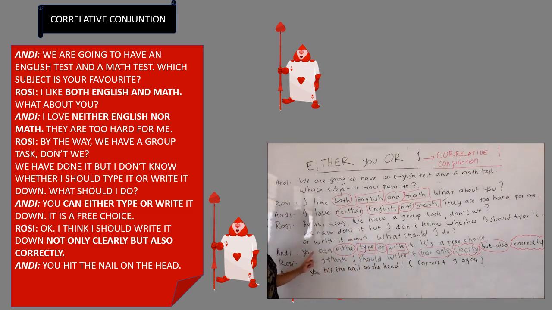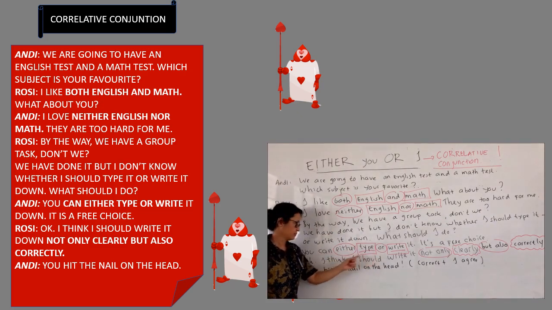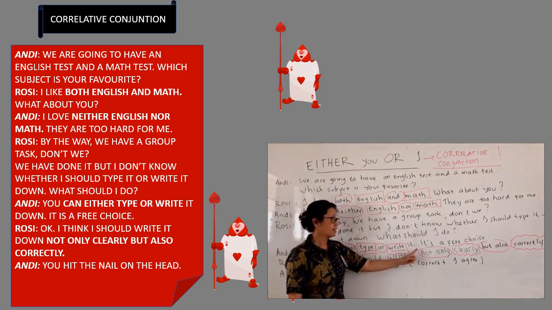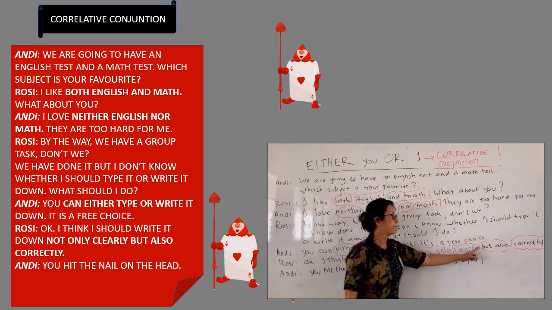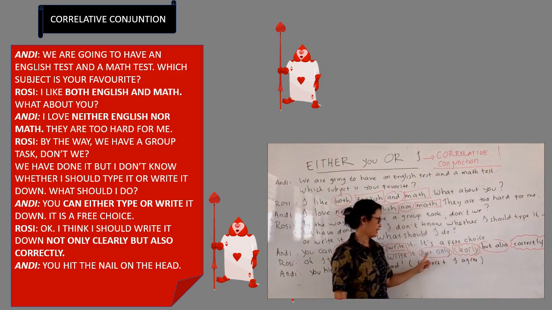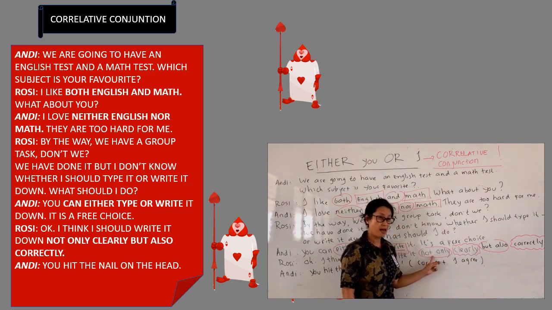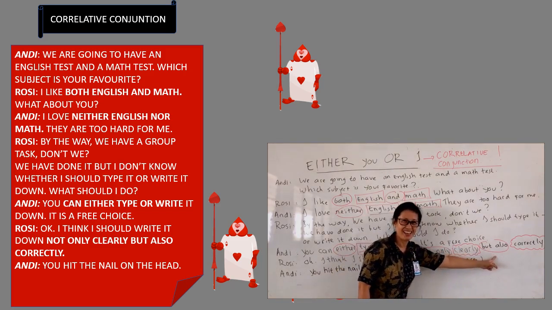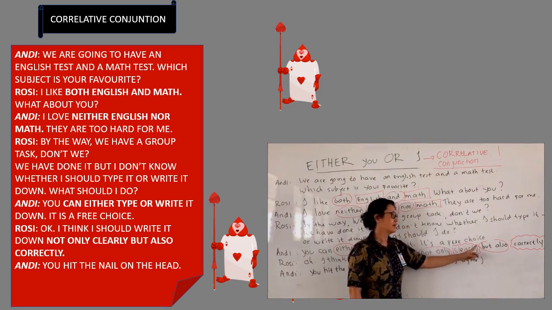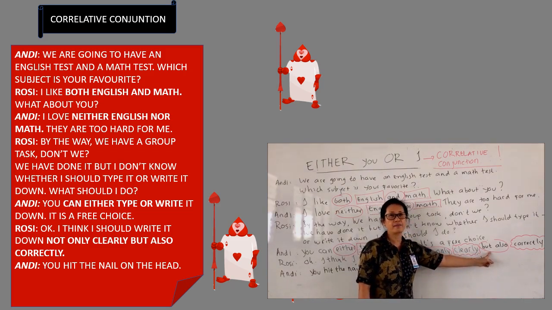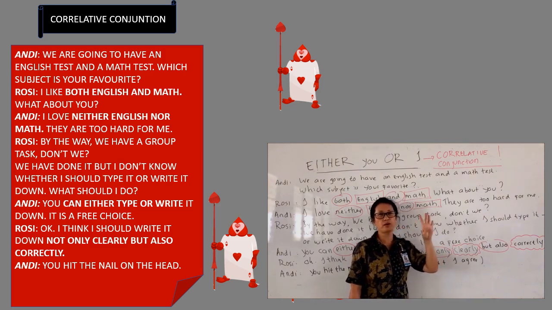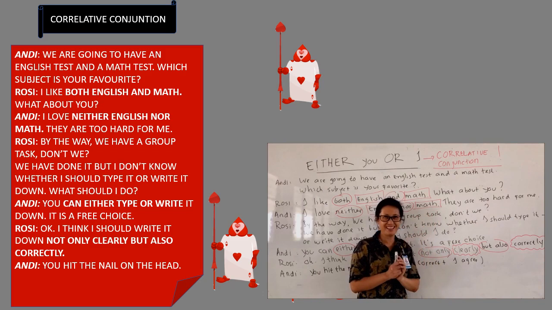Rosie, after she hears about the suggestion here, responds, okay, I think I should write it not only clearly but also correctly. Look at here, the conjunction. Not only, together with, but also. I think it is familiar ya. Tidak hanya, tapi juga, right? Tidak hanya dengan jelas, tapi juga dengan benar. We have learned 4 conjunctions which have partners or pairs.